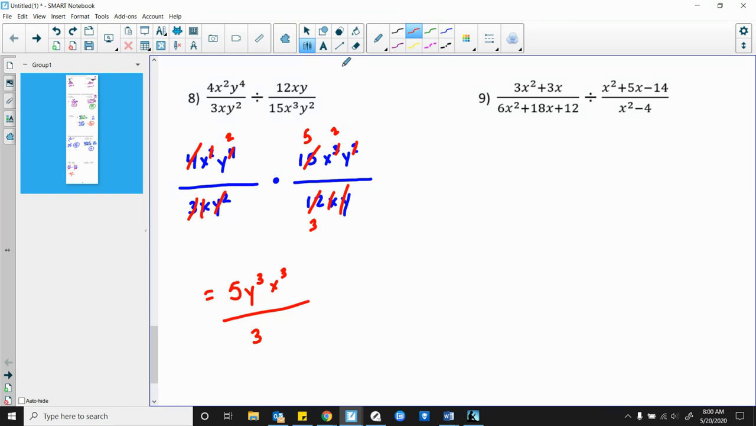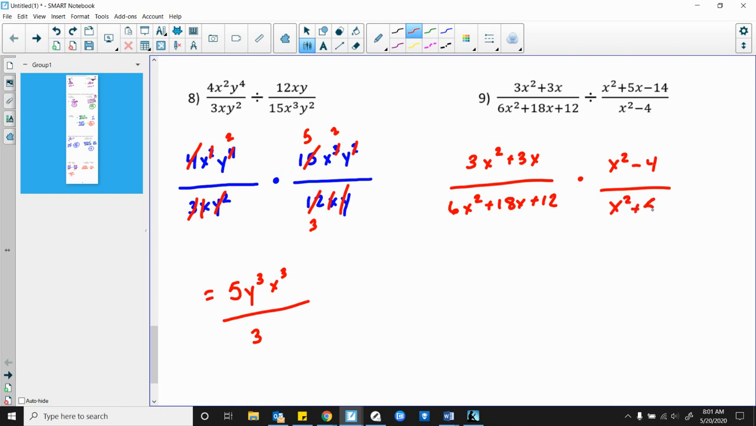And number 9, same thing here. We have to keep change flip. Okay, so I'm going to rewrite it right away. 3x squared plus 3x over 6x squared plus 18x plus 12. Change the division to multiplication and flip here. So x squared minus 4 over x squared plus 5x minus 14. Now, that was a 15. I needed 14. And now from here, I can go ahead and start factoring everything.